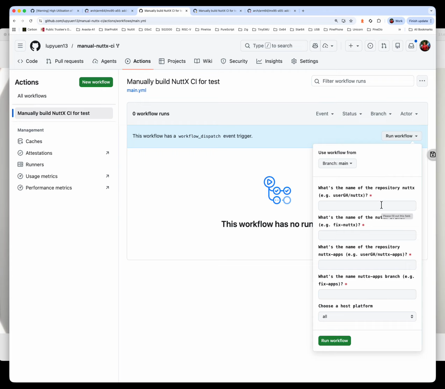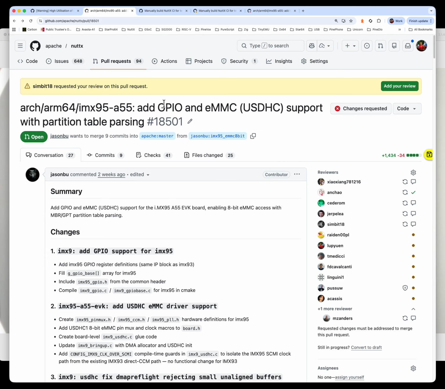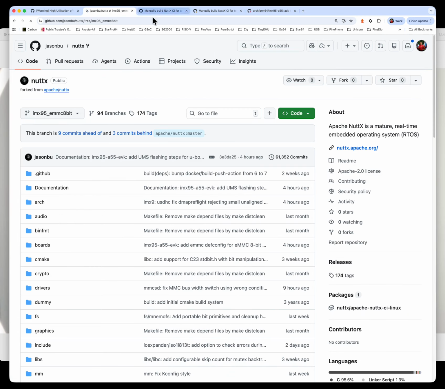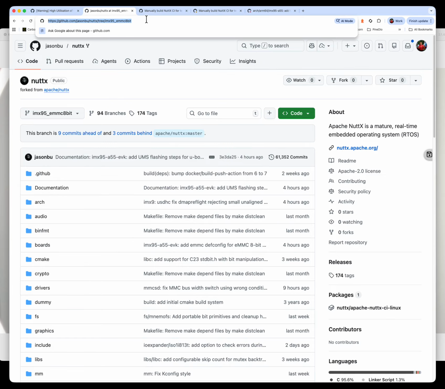Now this is where we fill in our details. We need to specify our own repo, which repo we're building, what branch, and also for NuttX apps, which repo it is coming from, and which branch. Now if we look at our PR here, we see that it's coming from this branch, JSON Boo / IMX 95 EMC 8-bit.